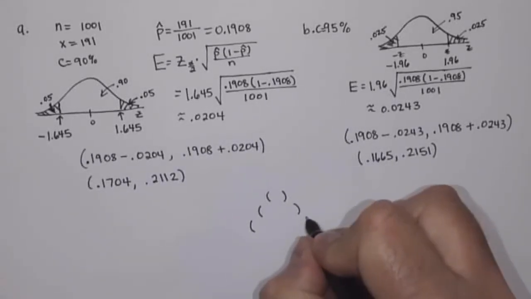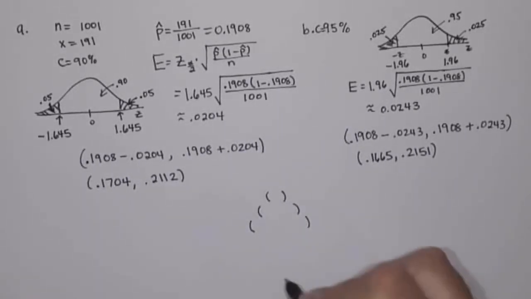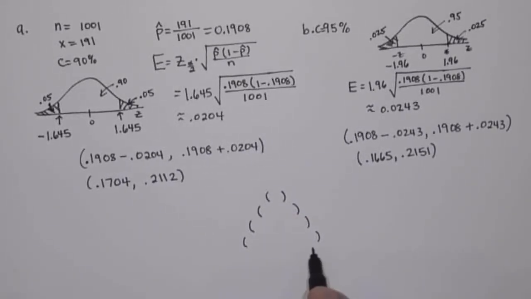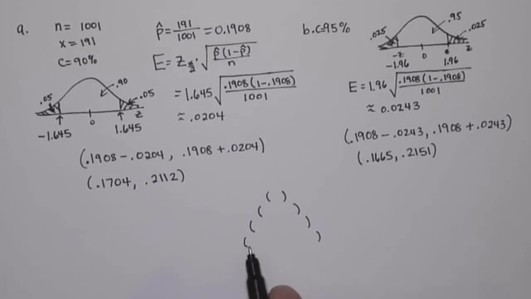To be 95% confident, it's going to take a wider interval. To be 99% confident, it's going to be a wider interval. And so that's the trade-off that I was talking about in an earlier video. Why not always just use like 99% confidence? Well, we can do that, but it makes the interval wider. So there's a trade-off. And so that's sort of the point of this problem.